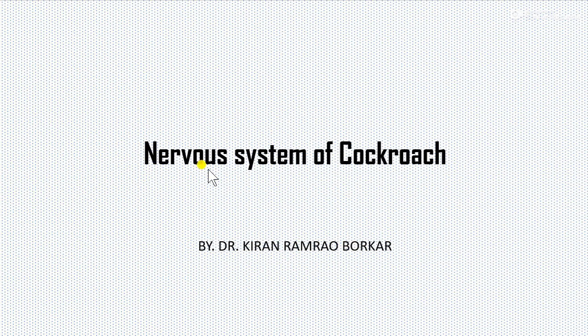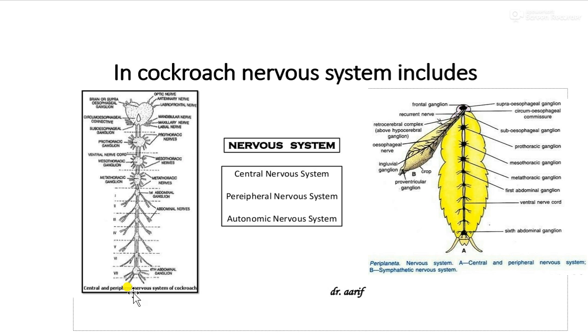Now today I am going to discuss the nervous system of cockroach. Now you can see here the structure of the nervous system of cockroach. So this nervous system includes the central nervous system, peripheral nervous system, and autonomic nervous system. So first of all, we see here the central nervous system.